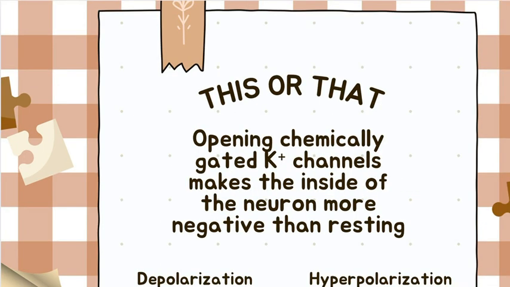Question 8, this or that. Opening chemically gated potassium channels makes the inside of a neuron more negative than resting. Depolarization or hyperpolarization? Hyperpolarization. When potassium leaves the cell, positive charge goes out, making inside more negative than resting potential.